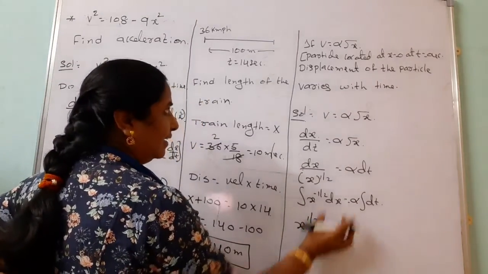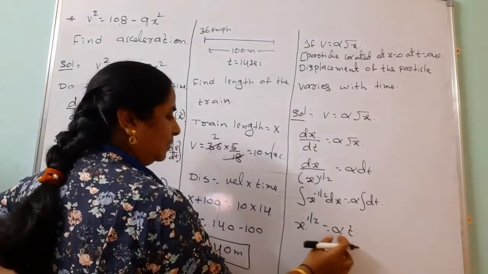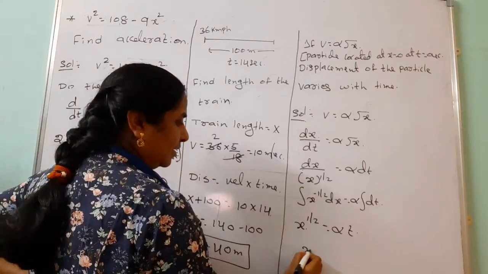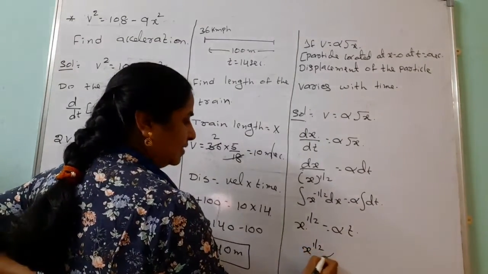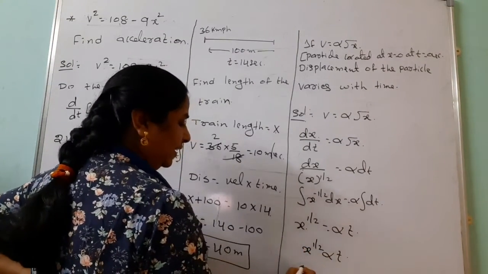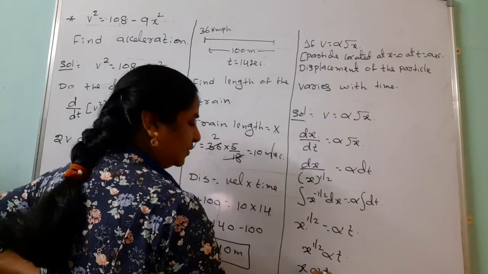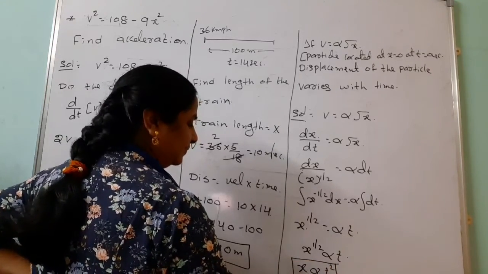But they are asking the relation between displacement and time. Alpha is the constant only. So x to the power of 1 by 2 is directly proportional to t. Otherwise, x is directly proportional to t square.